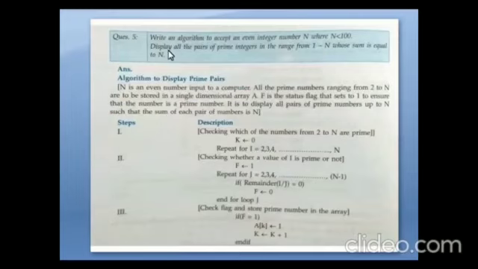Next, the question is an algorithm to accept an even integer number where n is less than 0. So for every program we have to see the program and what are the steps we need, and we have to write according to the program.